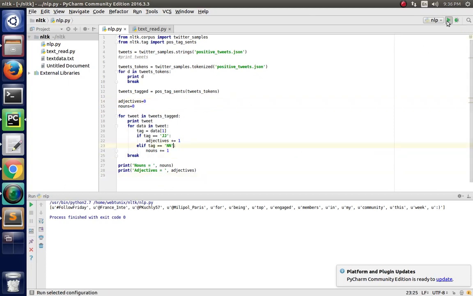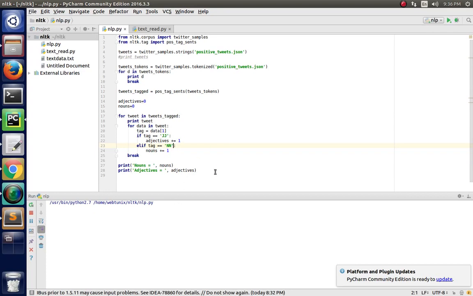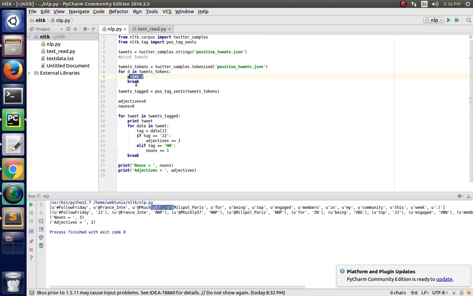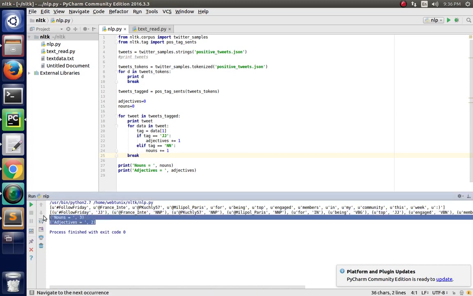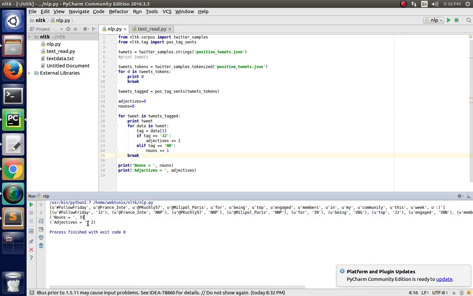Look at this, this is the output of one line, and another is this. We use break, so only a single tweet will be processed, and it calculates the nouns.